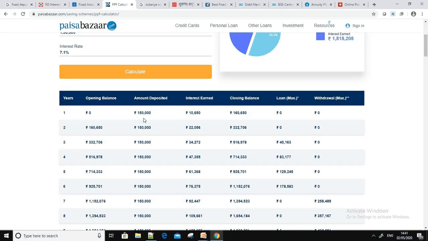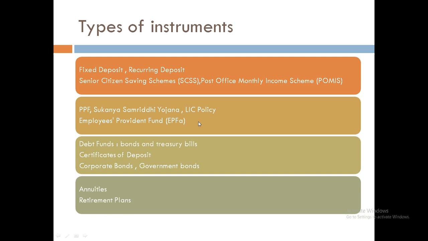Here you can see the amount deposited and interest earned in the first year. The interesting thing is that this works on compounding interest. You always get interest on the amount deposited plus the previous years' interest earned, so it is really beneficial for individual investors.